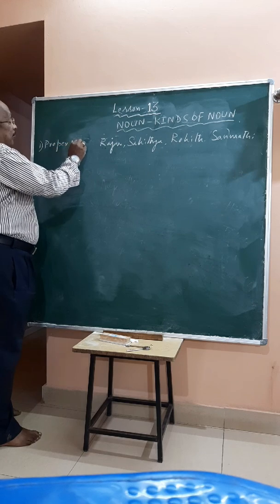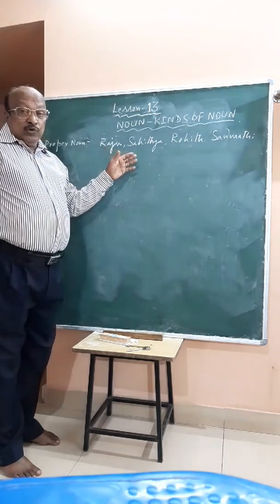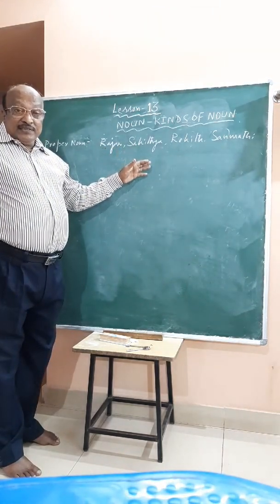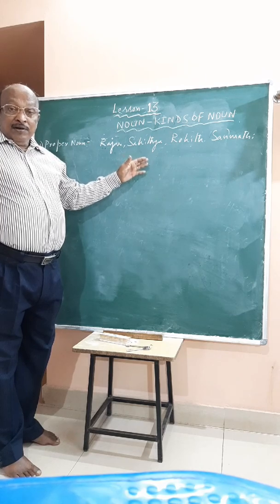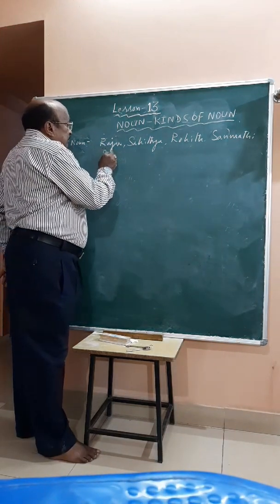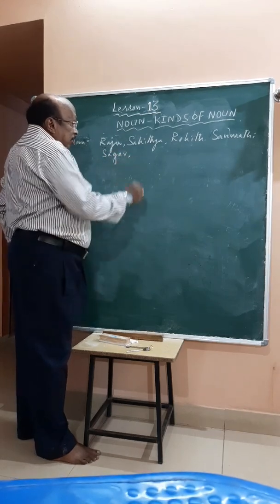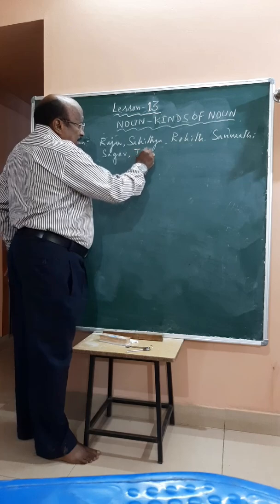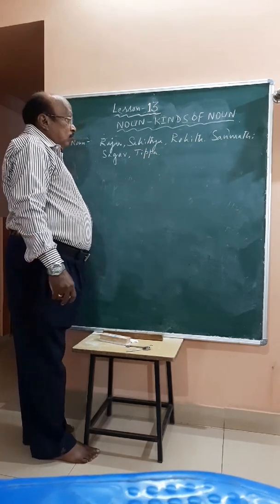I will tell you again, repeat. Proper noun is a noun which is used to identify a person, an animal or a place. Take for example, Sagar. This is also a proper noun. Next, animal, Tippu. Tippu, come here. You will say to a dog, Tippu.